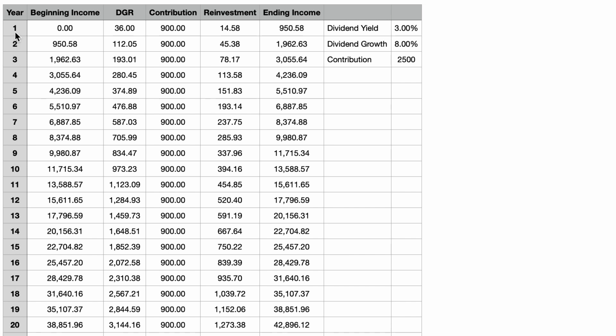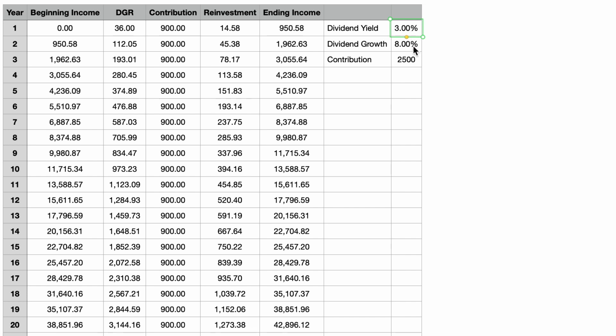Okay, so in the first example, I'm going to use a 20-year period of time. Let's say we have 20 years to reach our desired annual dividend income goal that will help fund our retirement. The starting factors will be a 3% dividend yield. So each contribution we make to this portfolio will be invested at a current dividend yield of 3%. It doesn't matter where it goes from there, so long as it's 3% at the start.